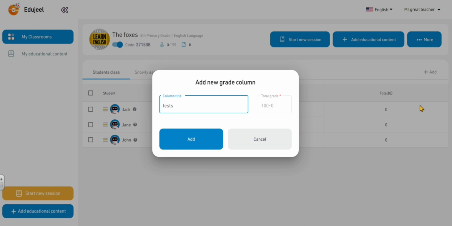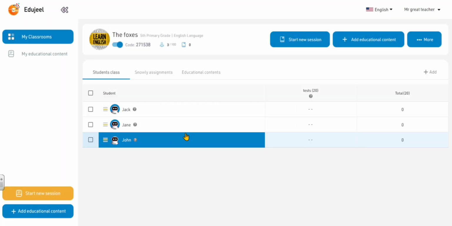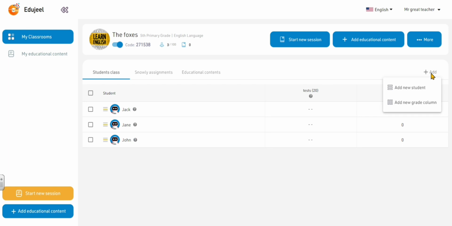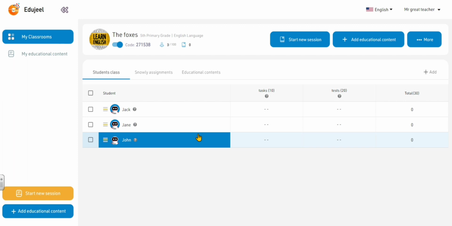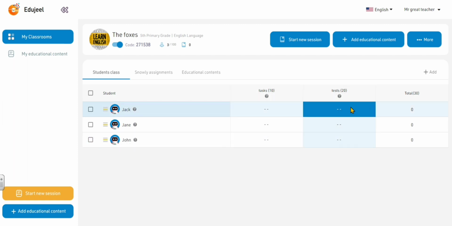Okay, and you add the score, and then you add your new column. You can add one more column, for example, tasks, which is out of 10, for example. Then add it here. Now you're designing your grading system.